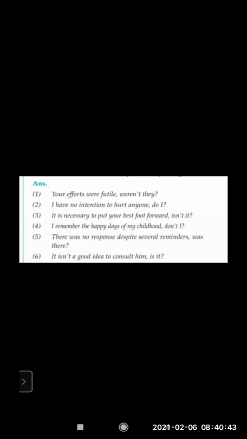So, comma, don't I? Now the sentence is affirmative, so the question tag has become negative. There was no response despite several reminders. It's a negative, so comma, was there? It isn't a good idea to consult him. The sentence is negative, so the idea is that we should not consult him. Comma, the question tag is positive. Is it?